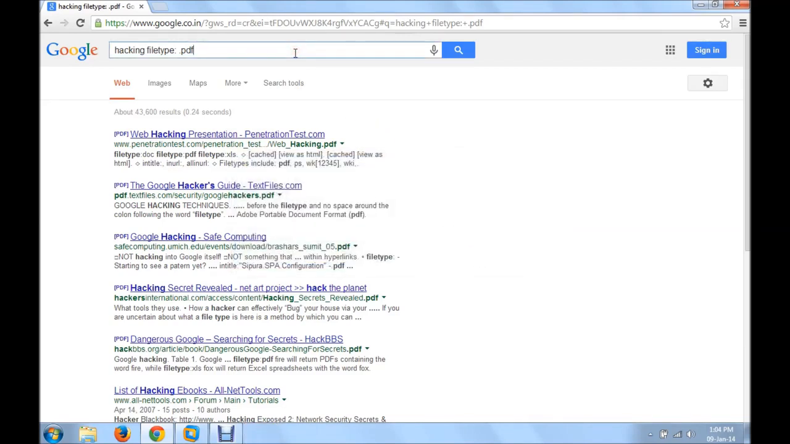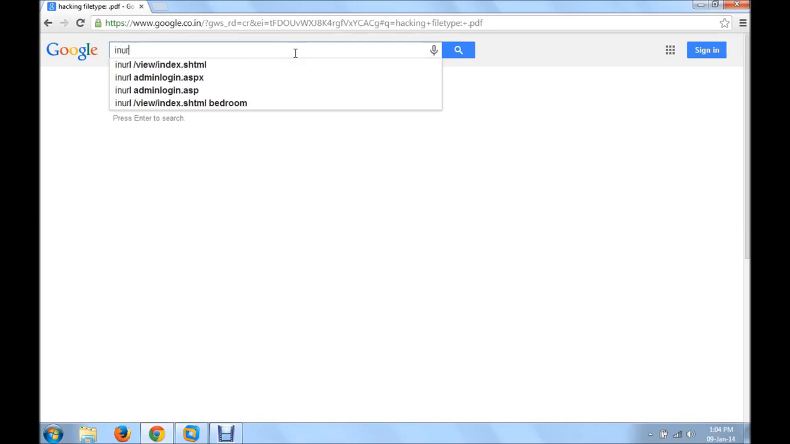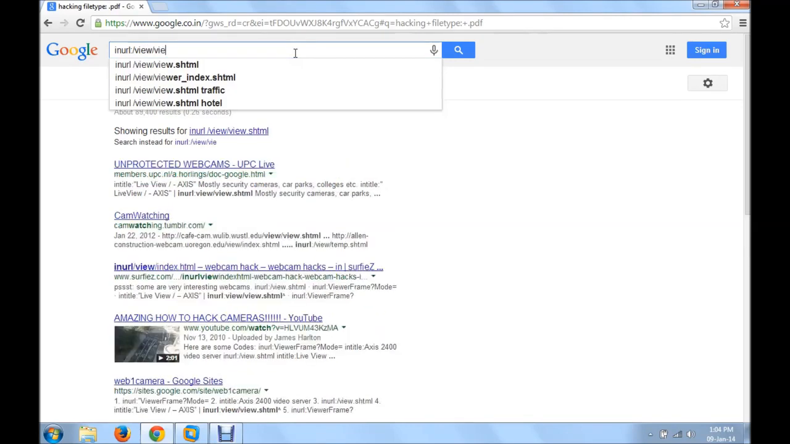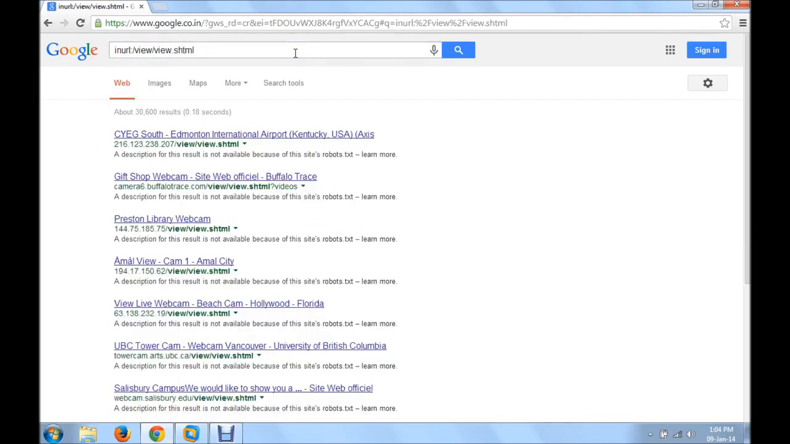This was the first Google Dork. Now I want to see insecure webcams using a Google Dork. I'll be using a dork that is inurl:/view/view.html. As the name suggests, this Google Dork will search in the URL for this word. See, you can see this thing is present in the URL: view/view.html is present.